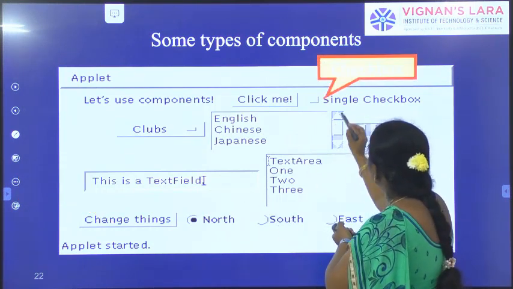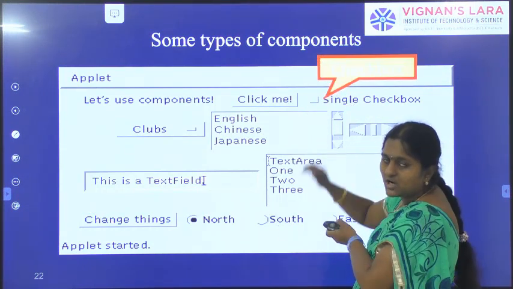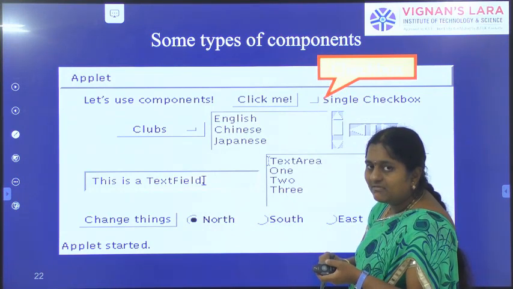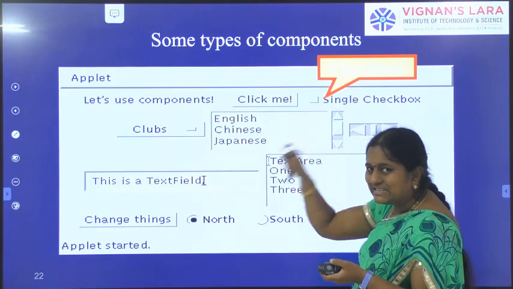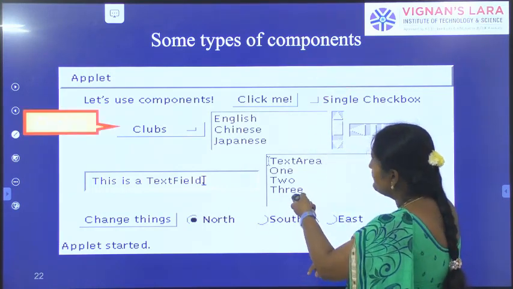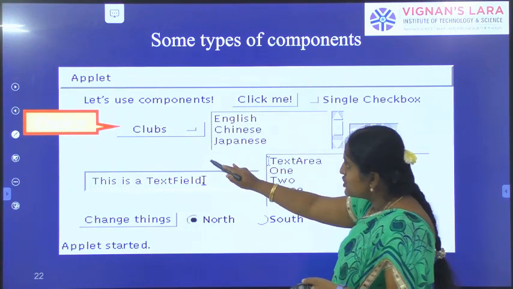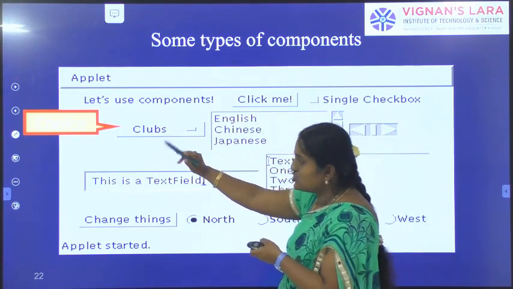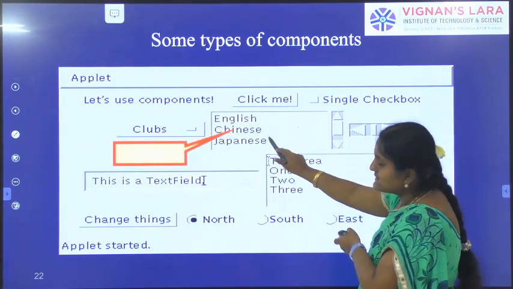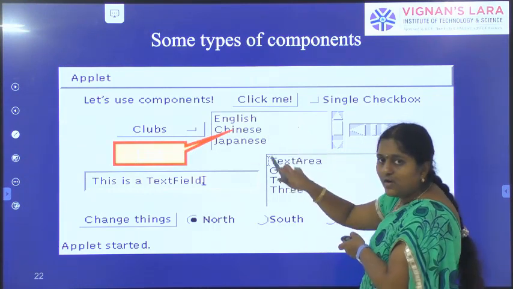Next one, it is a checkbox. Checkbox means multiple selections. Initially it was deselected, and whenever the user clicks the checkbox, it is selected. Next one, choice. Clubs is a choice component. Next one, it is a list. All these are GUI components.